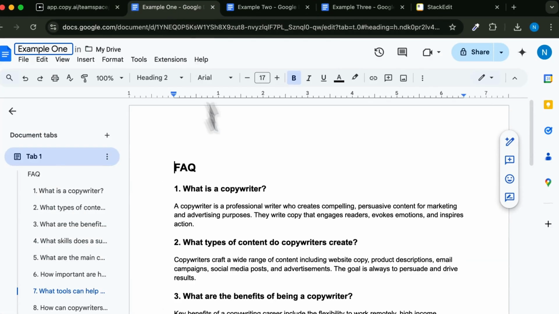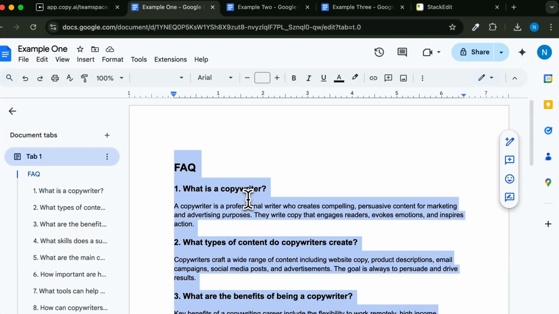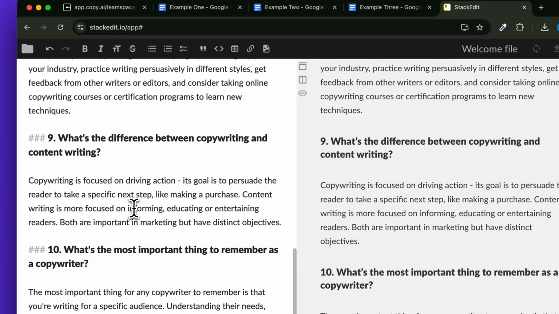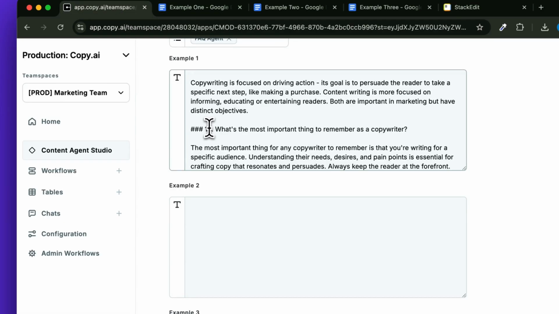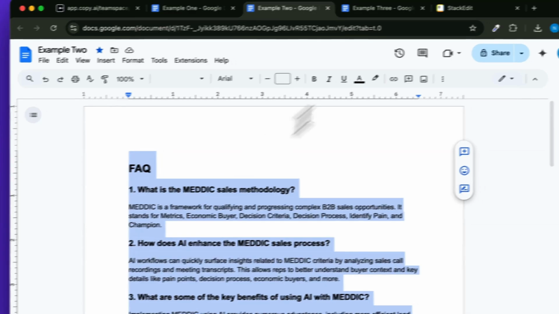So I have the examples here that we can copy and paste, but for the best result, you'll want to make sure you enter them in Markdown. And there's this tool called Stack Edit that I use that allows you to convert rich text into Markdown. And so you can add these examples in here.